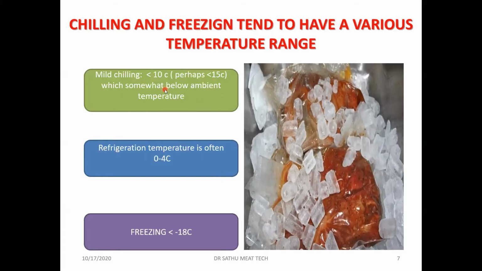It's called a mild chilling. Then refrigeration means we keep it at 0 to 4 degrees. Freezing means any temperature less than minus 18 or minus 10. It's actually a frozen storage temperature. Less than minus 18 degrees is normally called a freezing temperature.